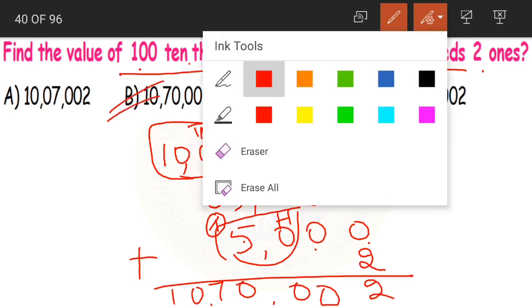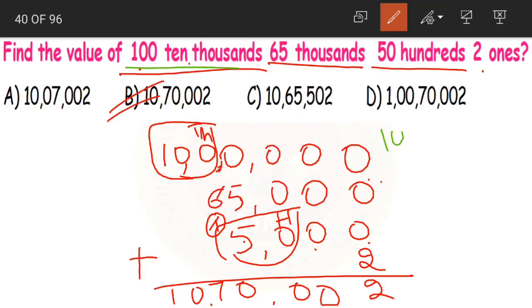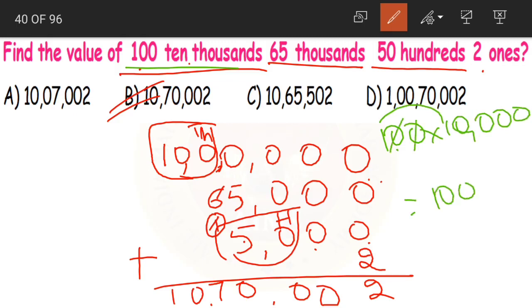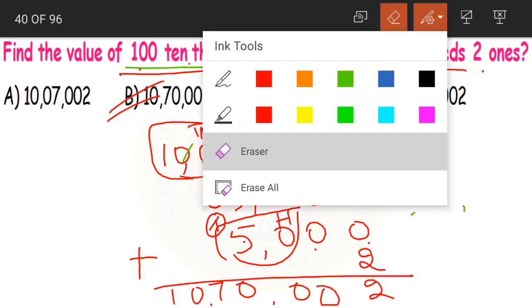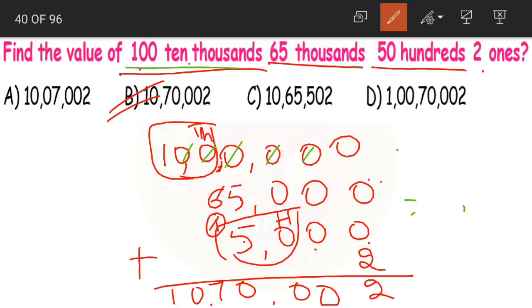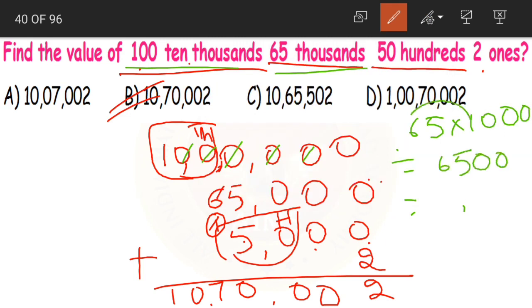Clear children? Or else you can multiply 100 into 10,000. What will you get? 1 ones are 1. We have 1, 2, 3, 4, 5, 6 zeros. So this becomes 10,00,000. Next we have what? We have 65 thousands. So 65 into 1000. So this becomes 65 ones are 65 and then 3 zeros. That is what we have written here, 65 with 3 zeros.